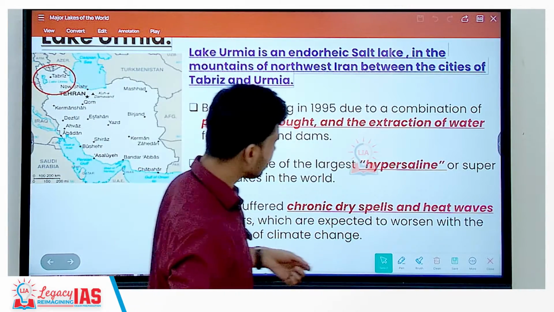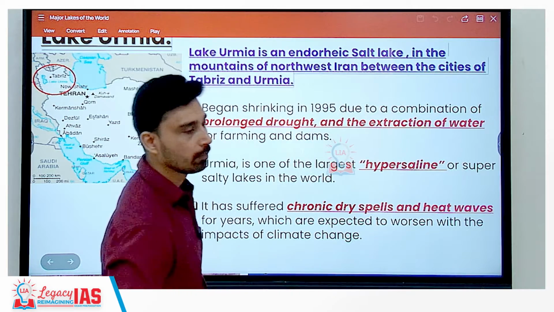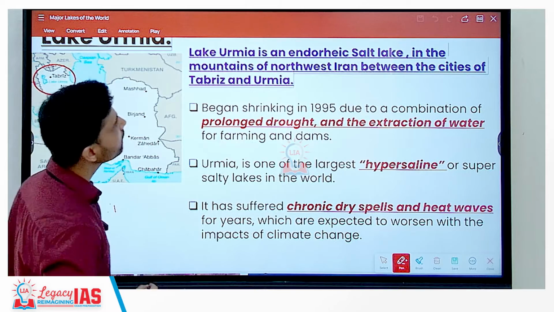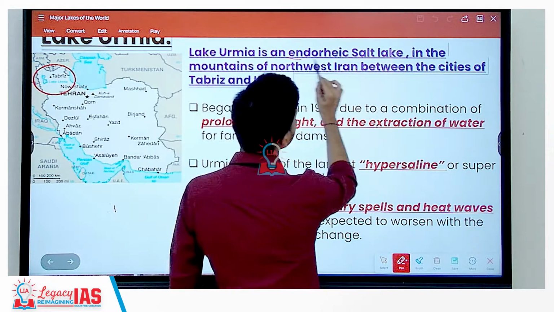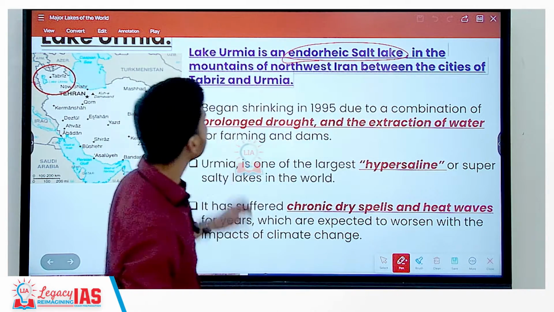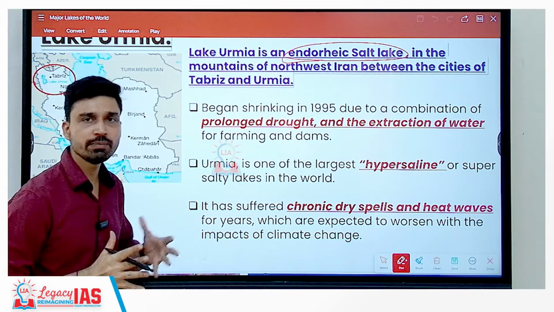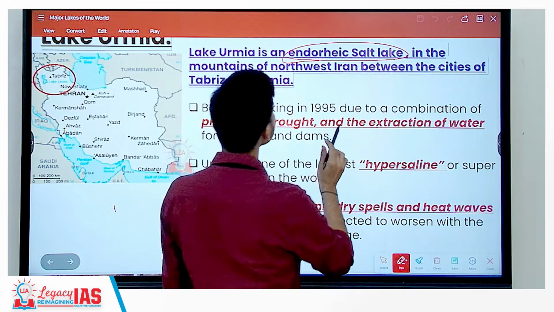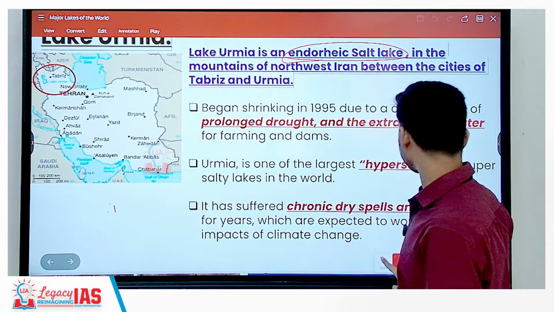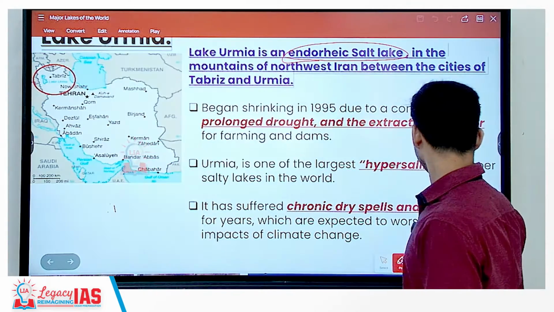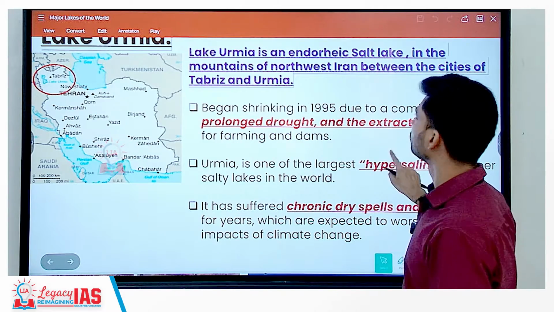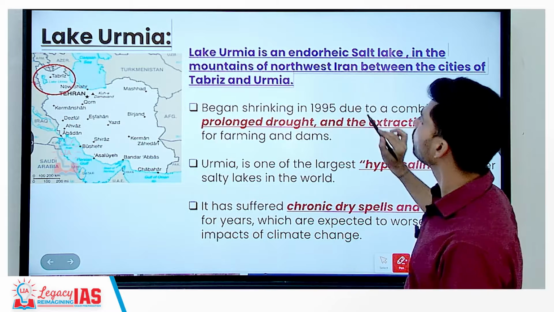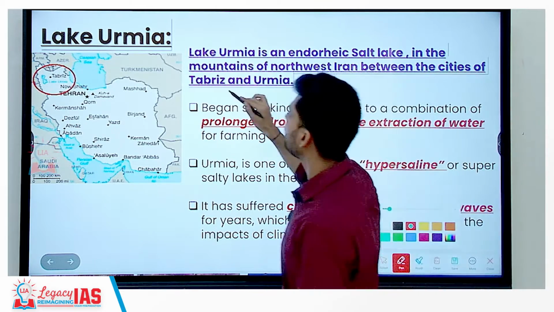Then the next lake is Lake Urmia, about which a question has been asked earlier in UPSC also. Lake Urmia is a type of endorheic salt lake. Endorheic, what is the meaning of endorheic? We already have discussed it in the beginning of the video. It is situated in the mountains of northwest Iran, between the cities of Tabriz and Urmia.